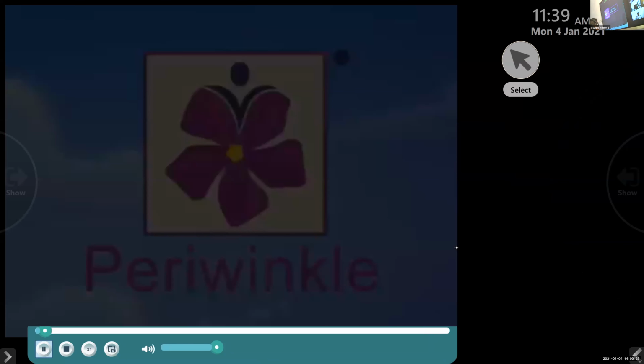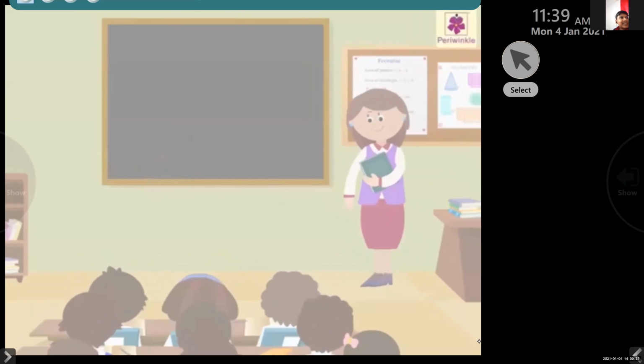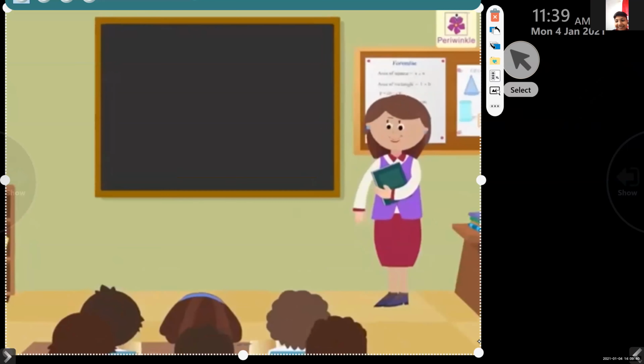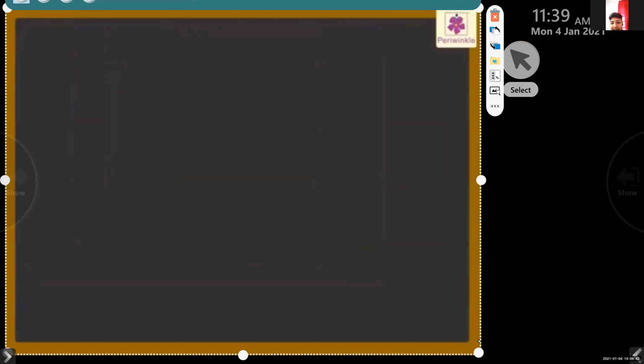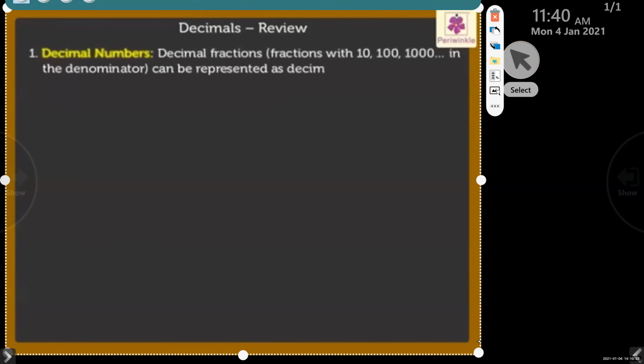Decimals Review. Hello kids, today let us revise the decimals. We shall revise it point by point. Decimal numbers. Decimal fractions that are fractions with 10, 100, 1000 and so on in the denominator can be represented as decimal numbers.